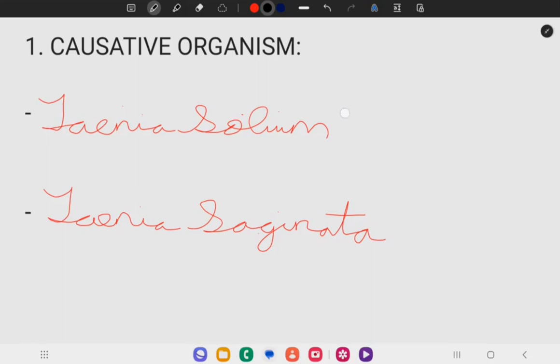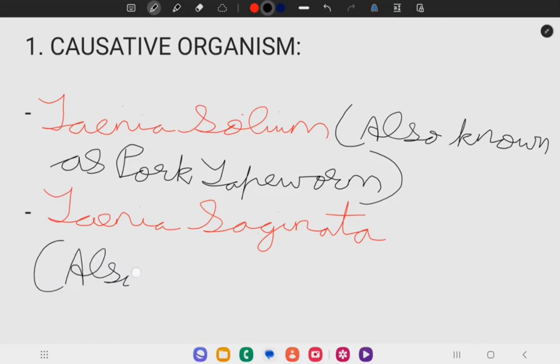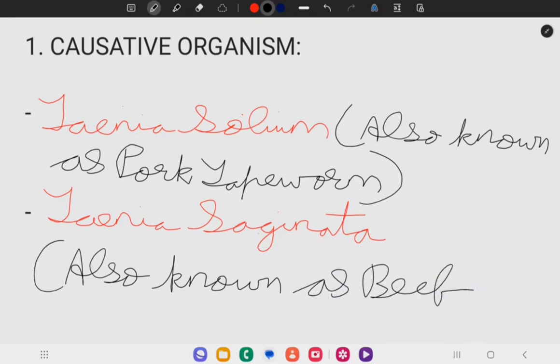Taenia solium is also known as pork tapeworm, and Taenia saginata is also known as beef tapeworm.